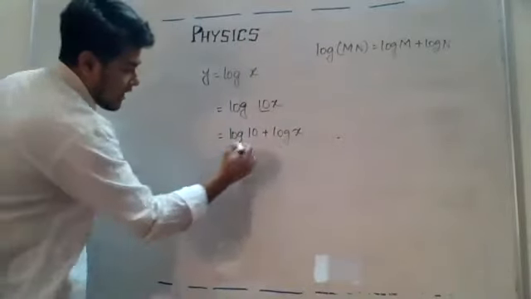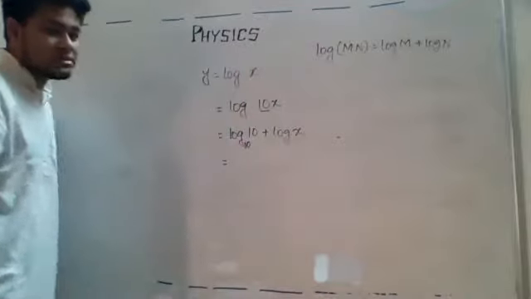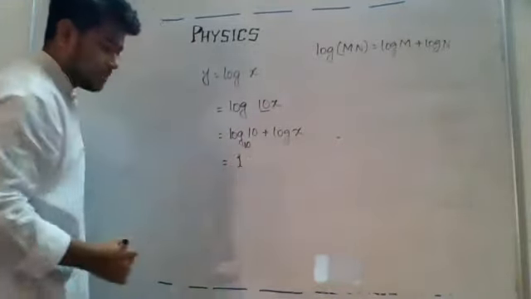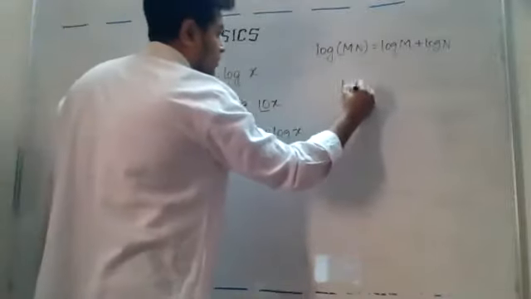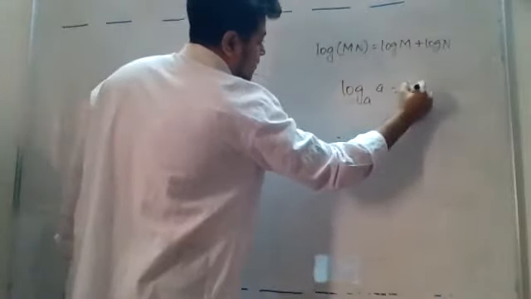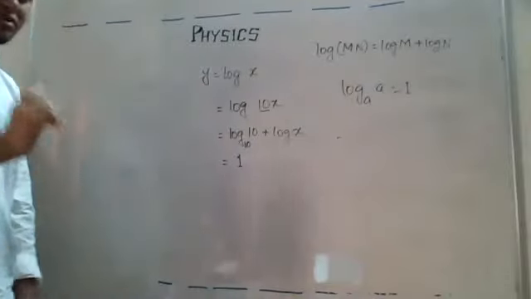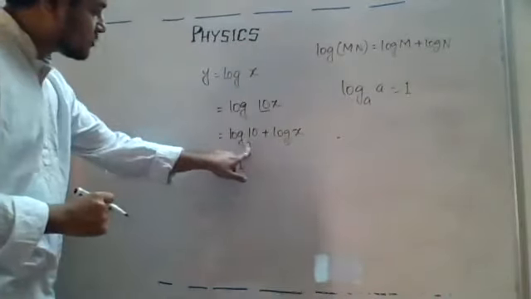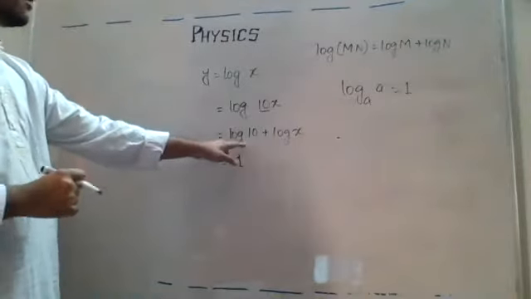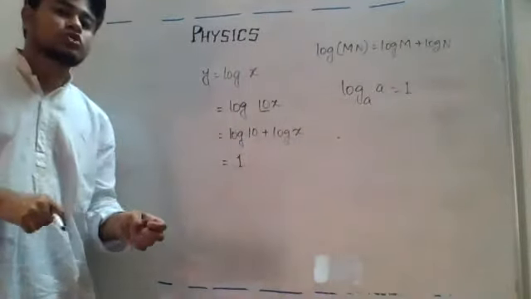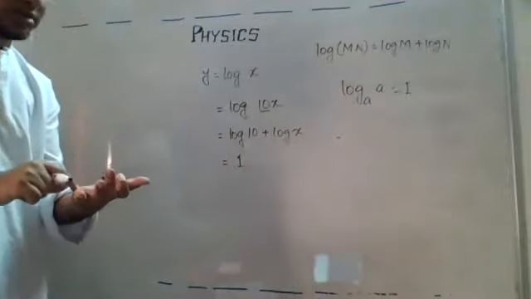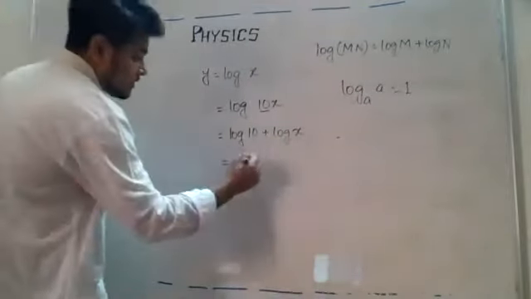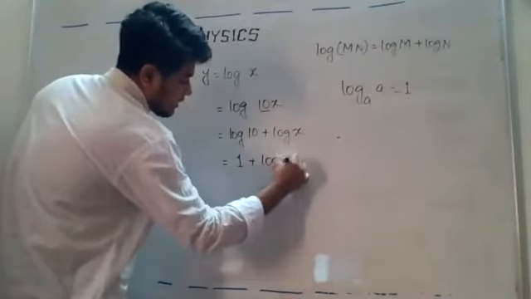Now as you remember, I have already told you the base is considered to be 10, right? So log 10 base 10 যখন এটা মিলে যাবে তখন সেটা 1 হয়ে যায়। তোমাদের এটা মনে আছে কিনা জানি না। দেখো, log a base a will be equal to 1. We have solved many problems, okay, related to this. I hope you remember. So এটা 10 যেহেতু এখানে লেখা নাই, আমরা লিখবো না, but we know that log 10 will be equal to 1. If you want to check it, you can use your calculator. Log 10, okay, then put equal, you will see that you are getting 1. So this has become 1 plus log x.